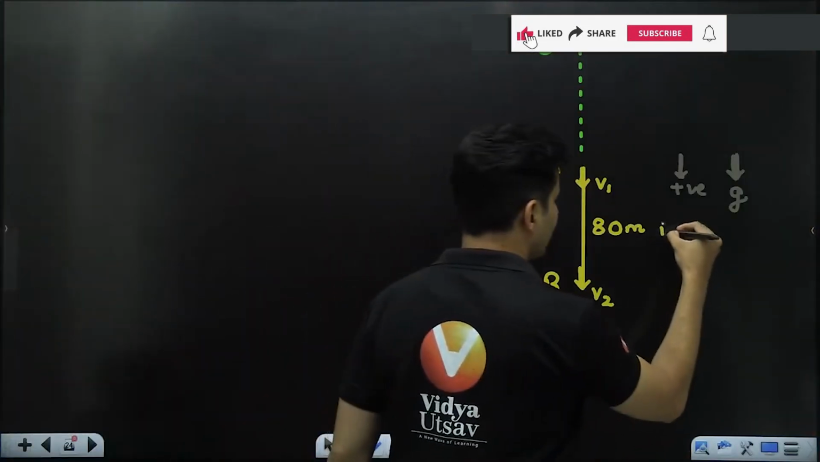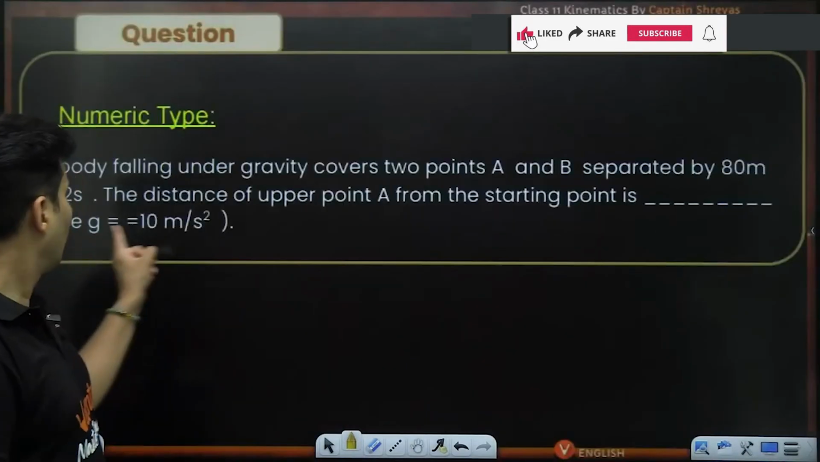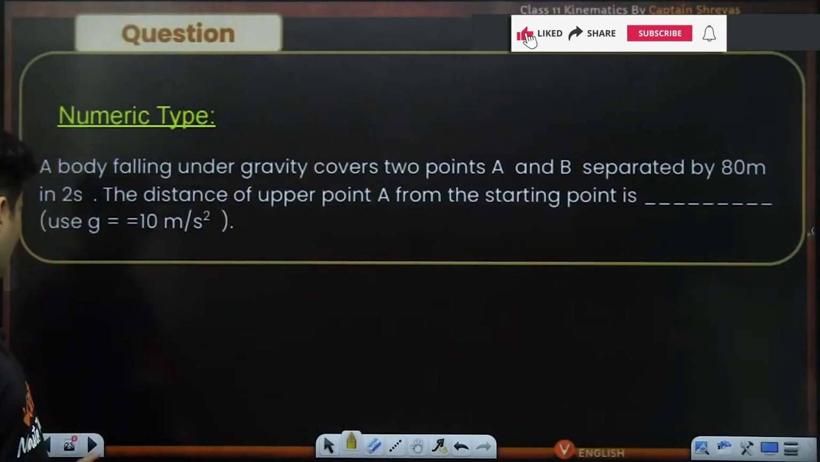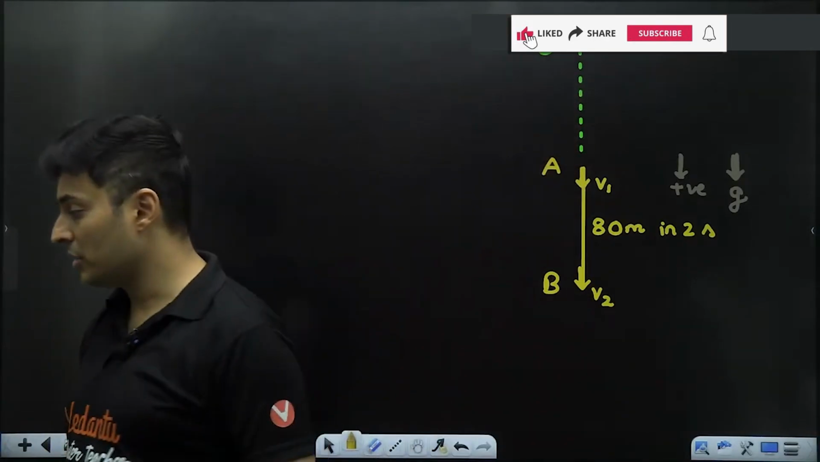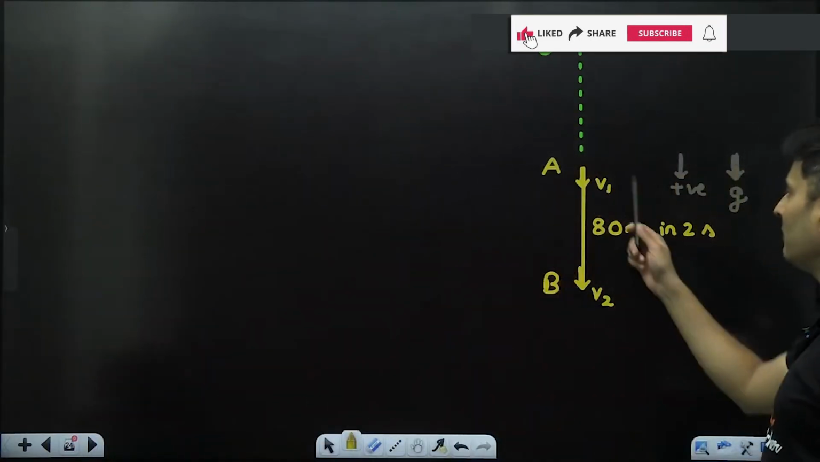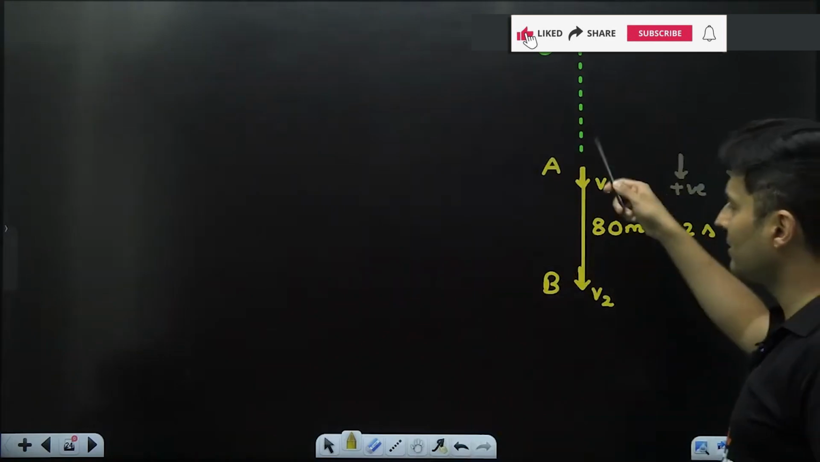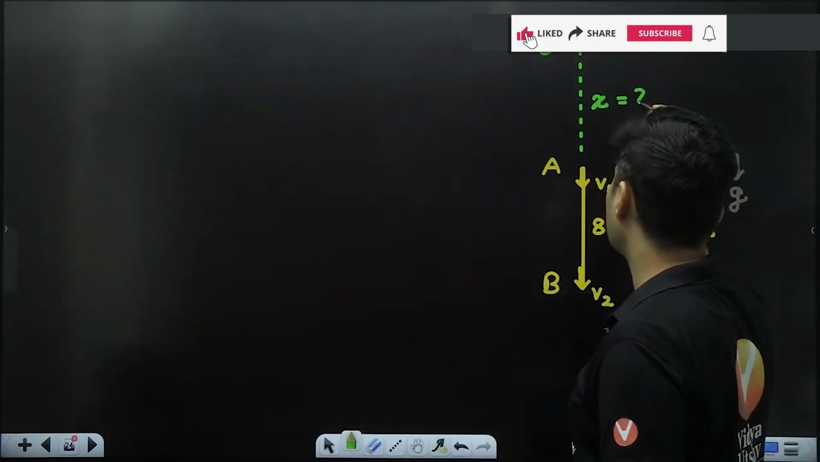80 meters in 2 seconds. So the question is, what is the distance between A and the starting point? Okay, let's try to think. If somehow I can find this speed, maybe I can find this displacement. I will call that x, and x is what has been asked.